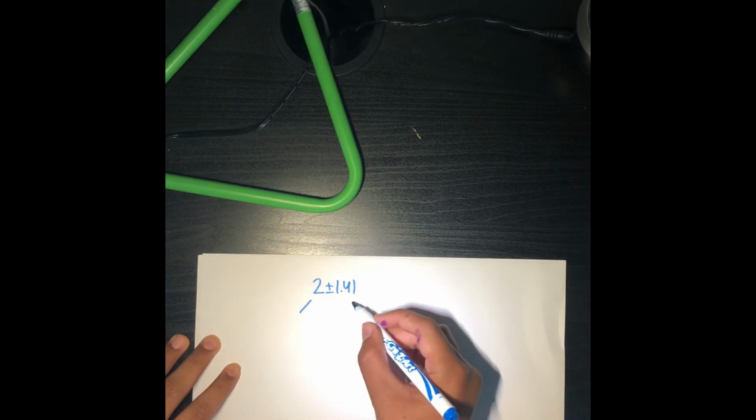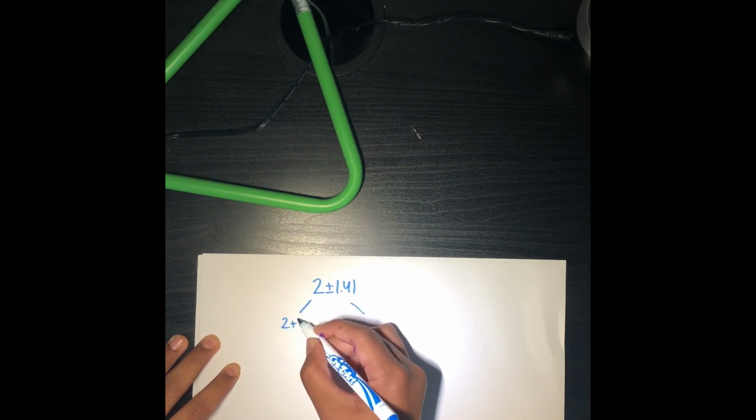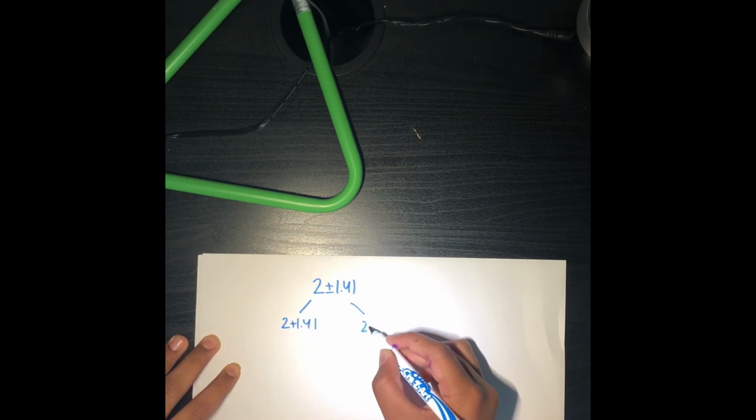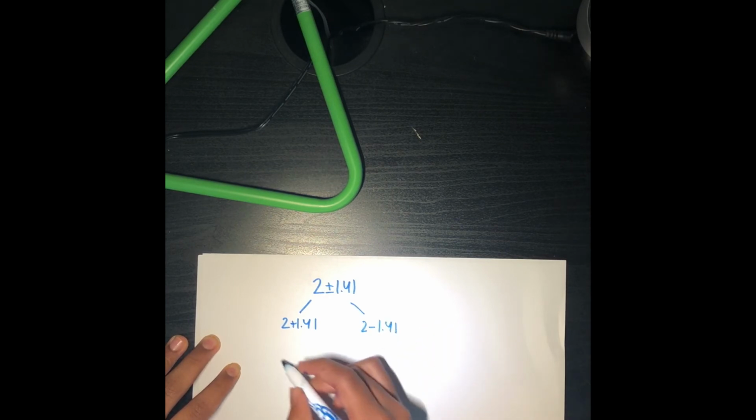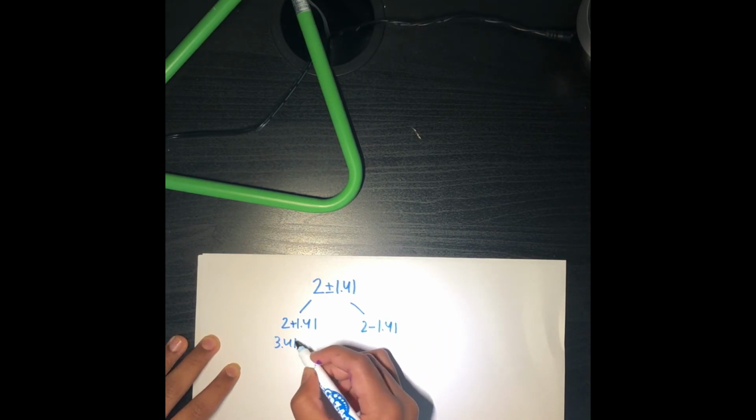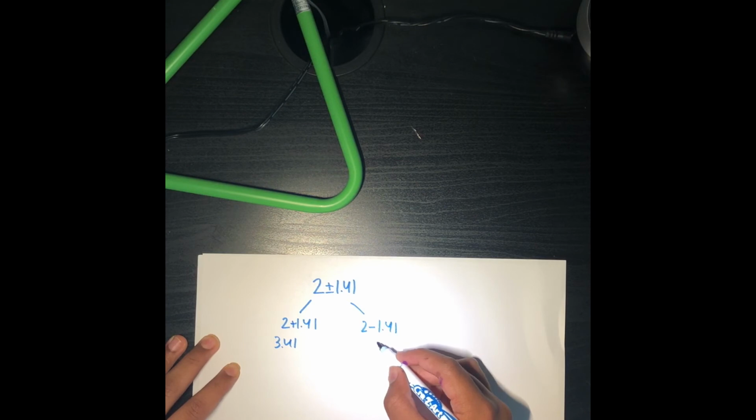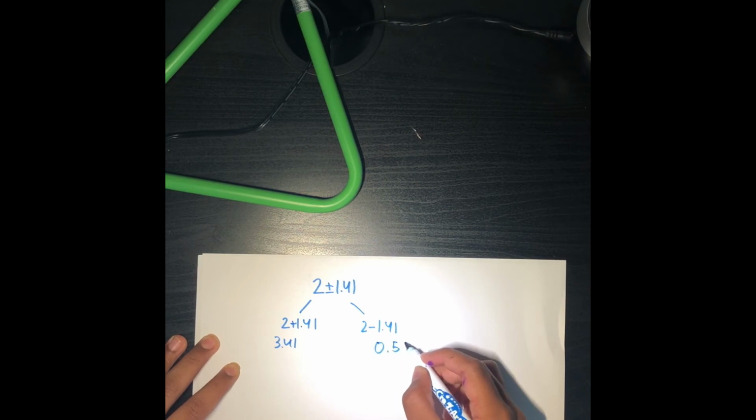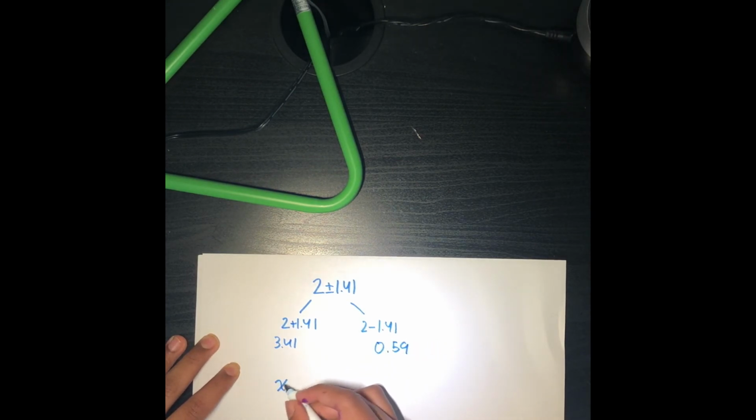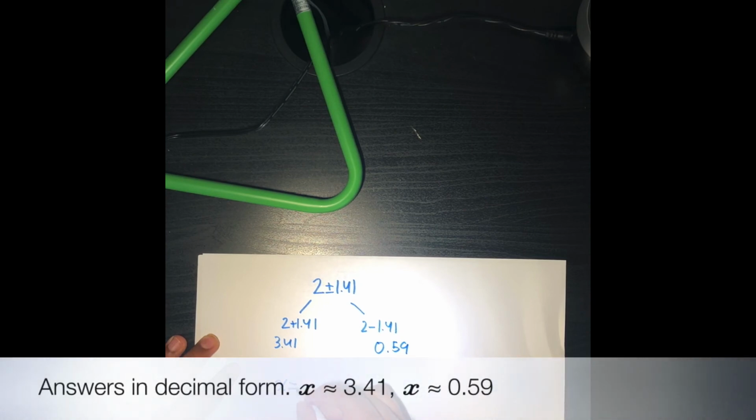And now I worked so much that I need another paper. Well, it's 2 plus or minus 1.41. So we're going to split that into 2 plus 1.41 and 2 minus 1.41. That becomes 3.41, and this becomes 0.59. So your answers are 3.41 and 0.59.